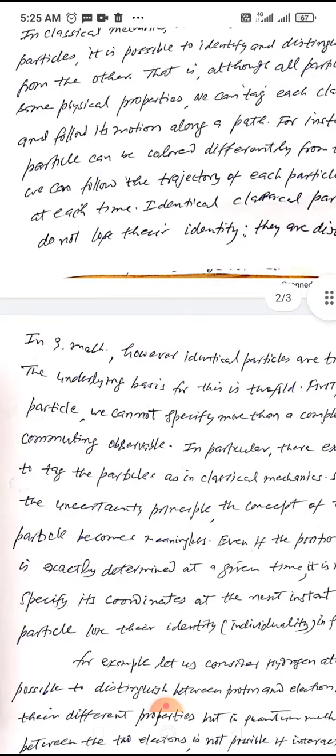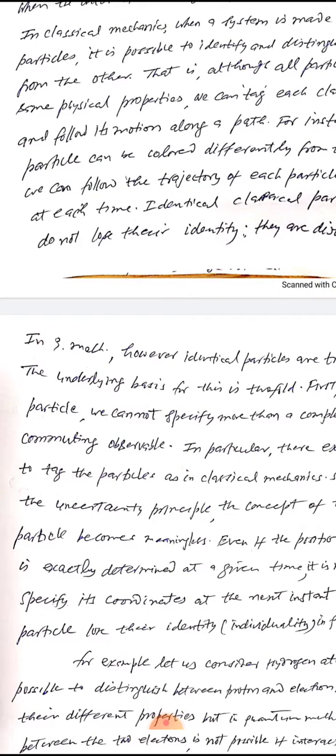For this reason, quantum mechanically, solving the problem of the two cases is entirely different, and this difference appears in the mathematical formulation also.